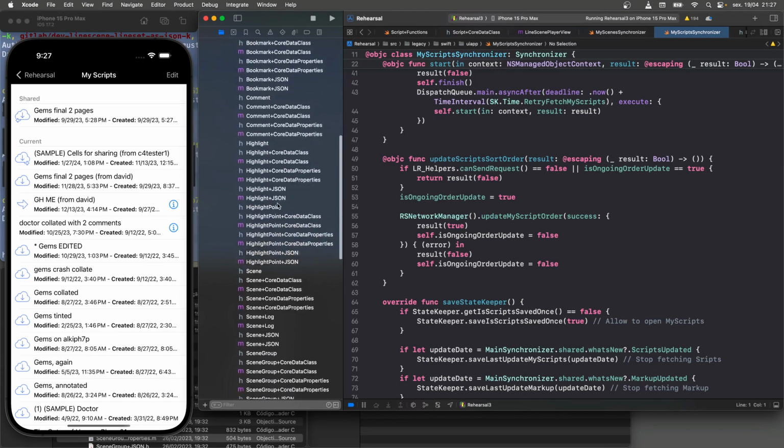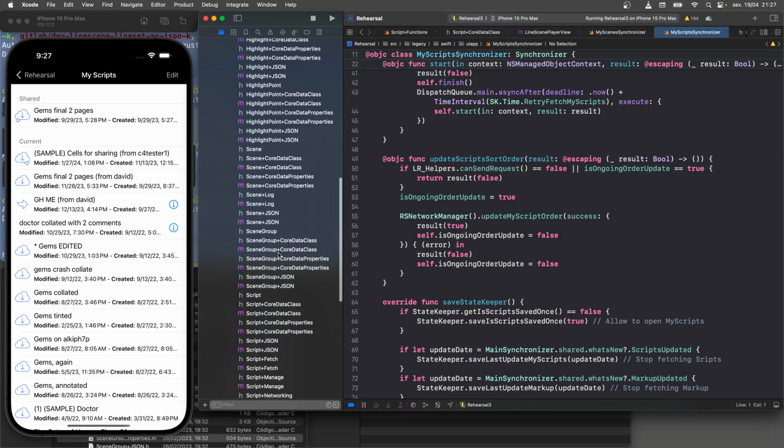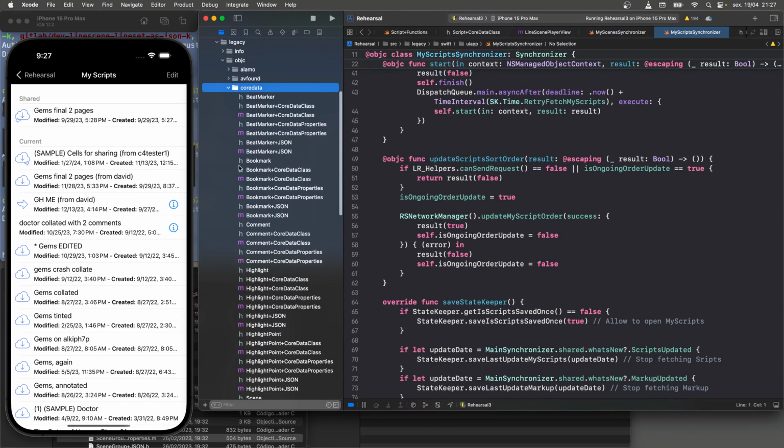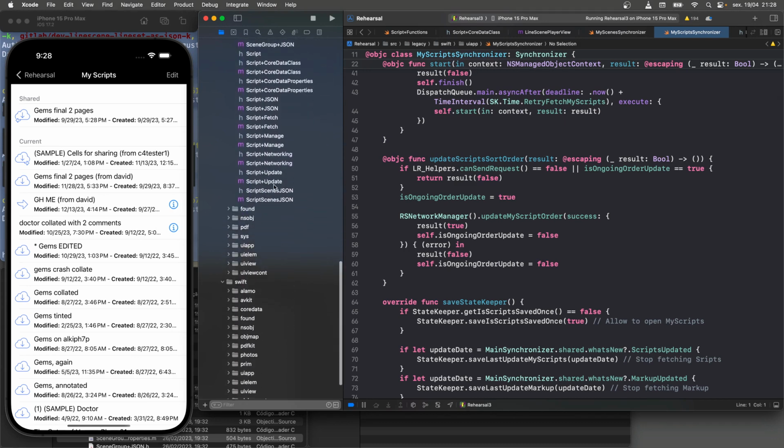In fact, most of the objects are primarily defined in Objective-C. So here we have scripts, and all the things that go with that. We have scenes. There's a few other things: comments, bookmarks, highlights. There's a lot of support for marking up the scripts. That's what these all have to do with. And then there's kind of add-on stuff on the Swift side.